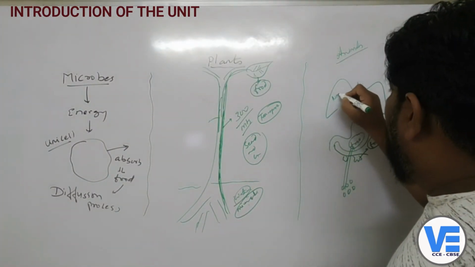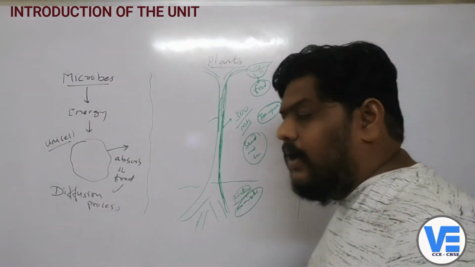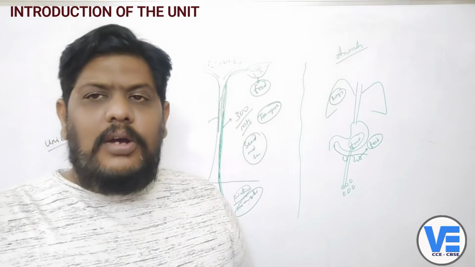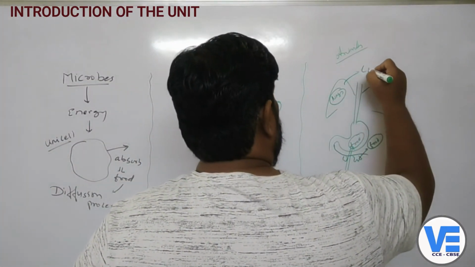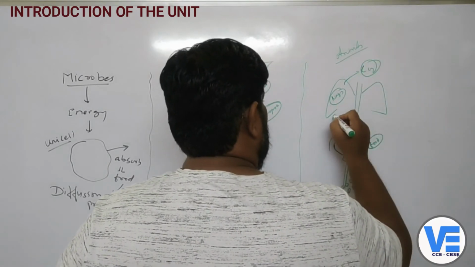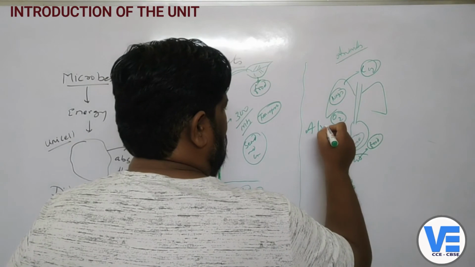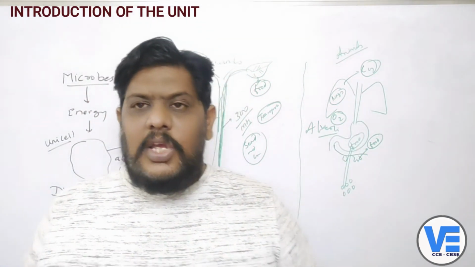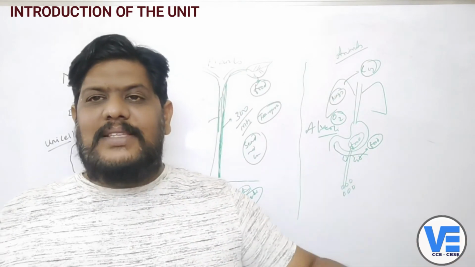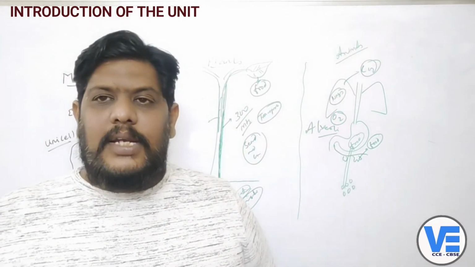And now we have also seen that there are lungs. Now when you see the lungs, lungs are taking what? They are taking the oxygen. Lungs are taking the oxygen, right? They are giving out the carbon dioxide and taking the oxygen through the alveoli, right? So alveoli are receiving the oxygen. So alveoli is a place where the exchange of gases is taking place. That is what you should remember in the respiration unit.